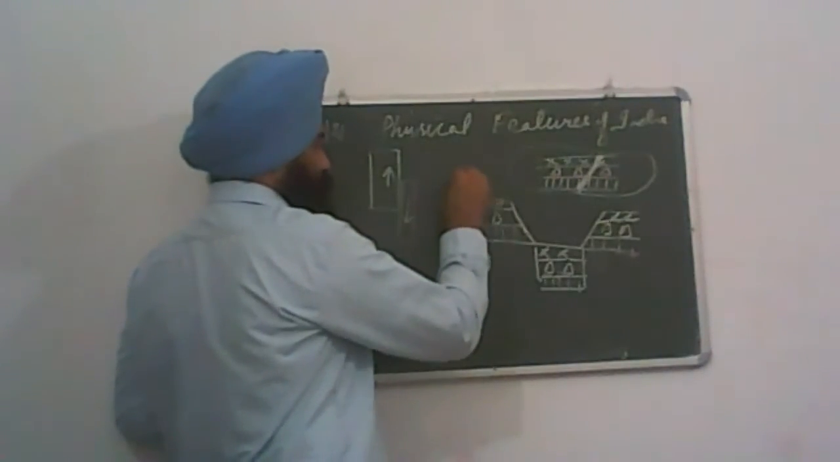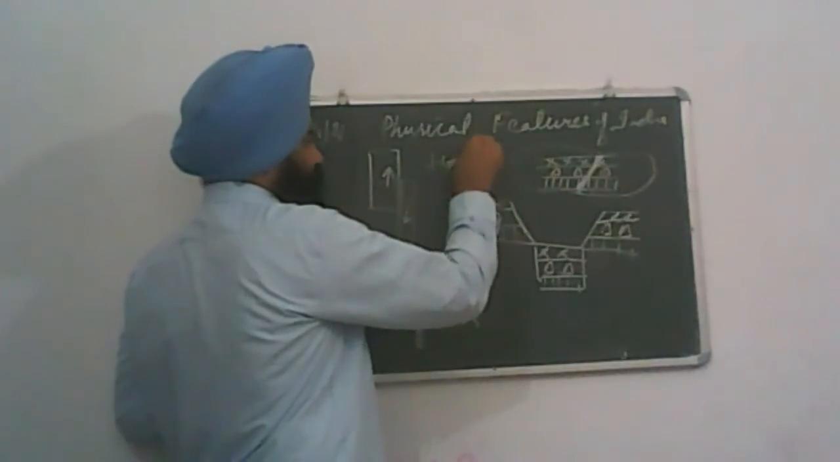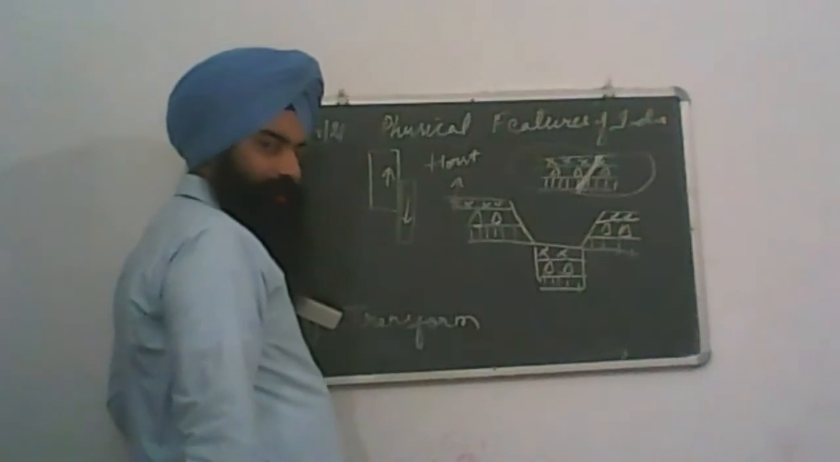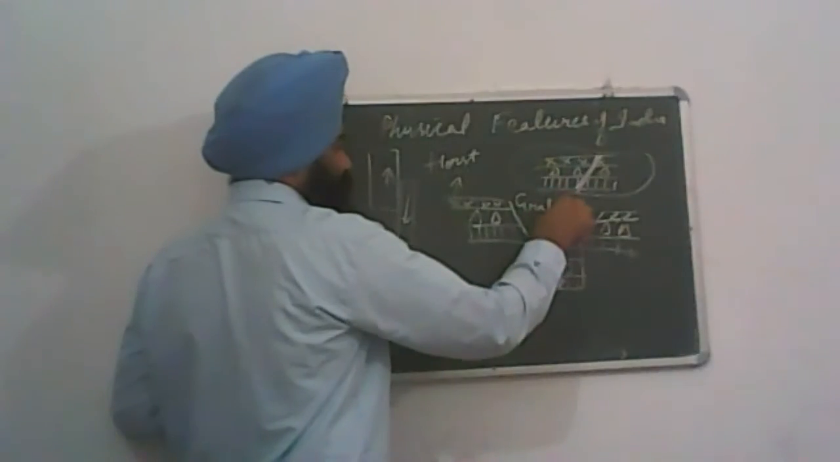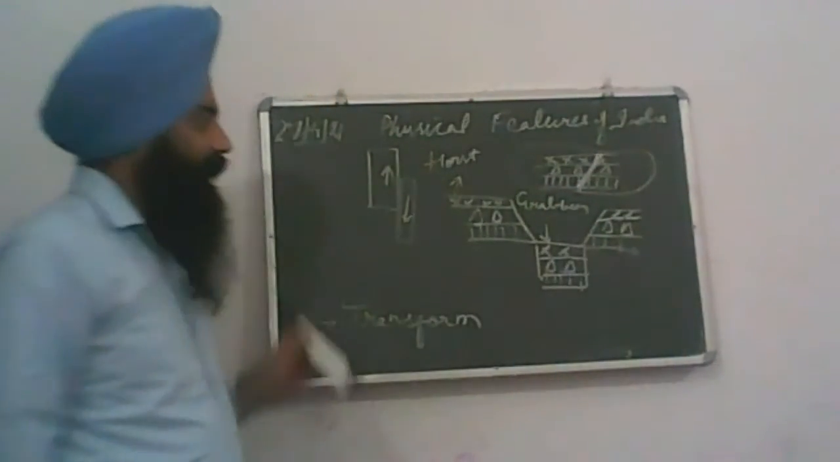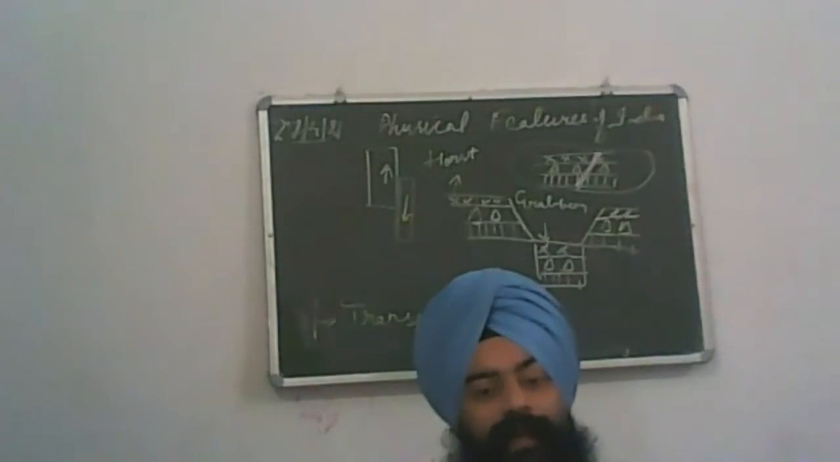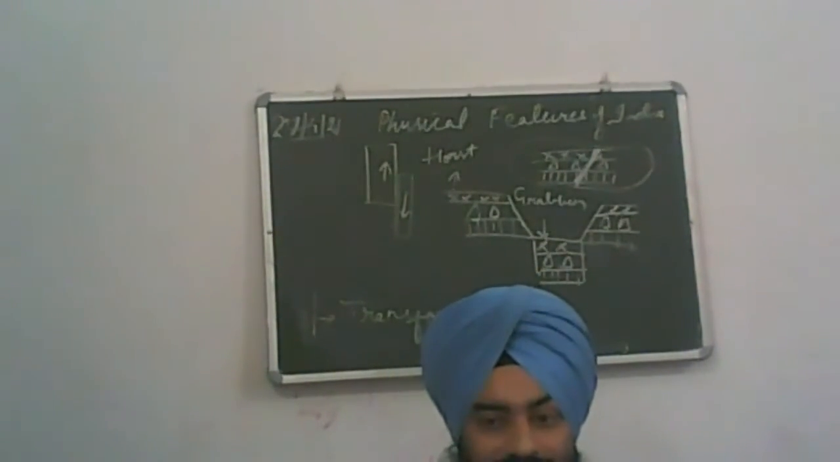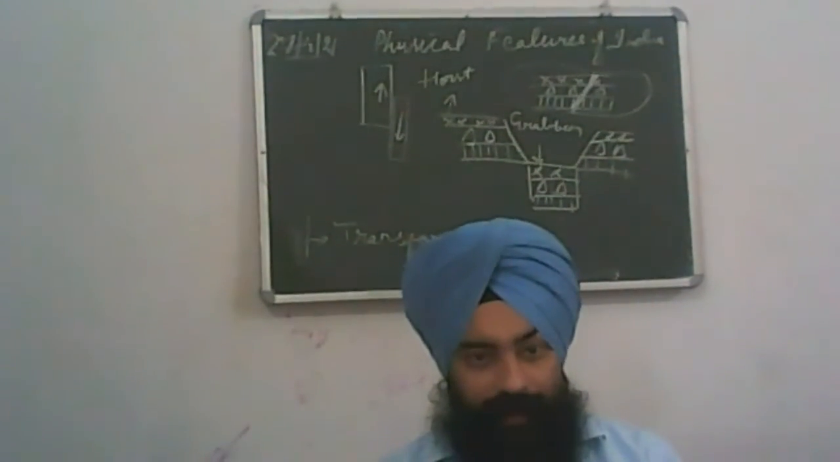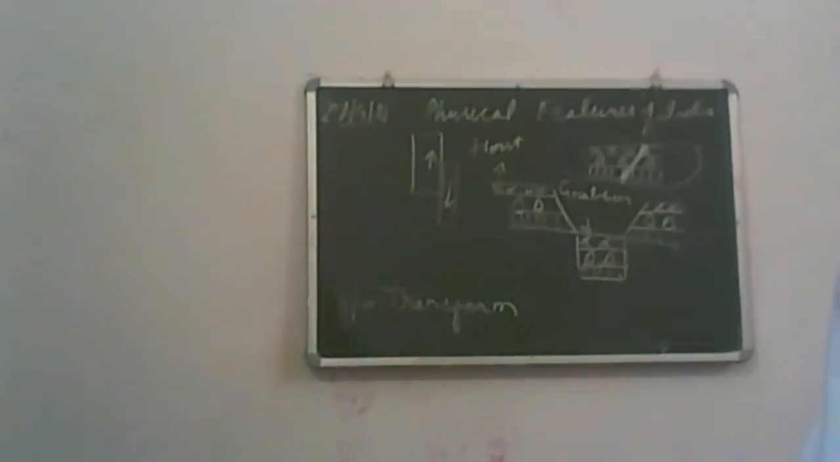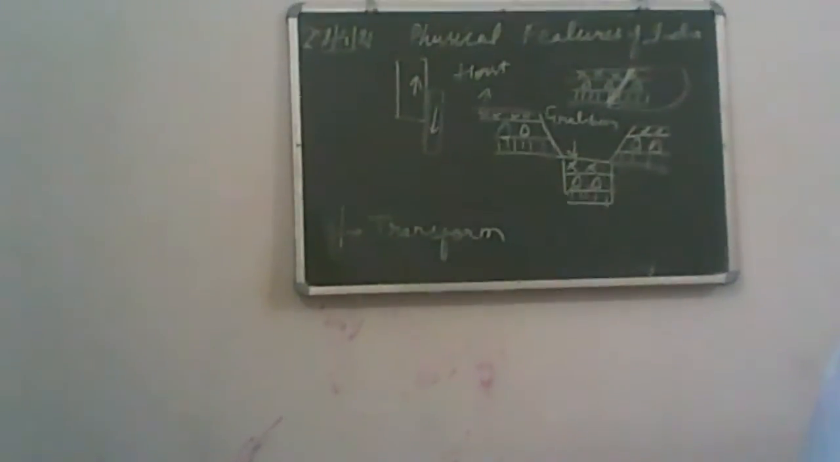The risen portion is known as a horst, H-O-R-S-T. This is the block mountain. The subsided portion, which sinks downward and gets pressed down, is known as a graben. Graben is also known as the Rift Valley. Clear?